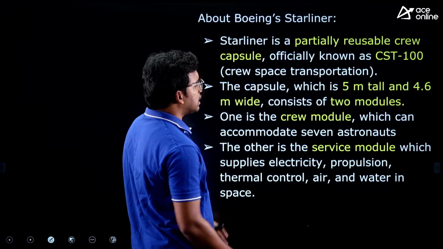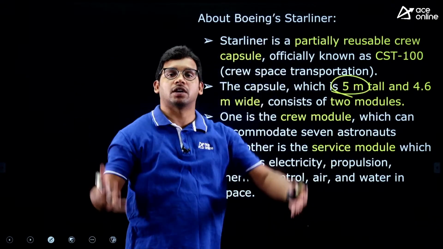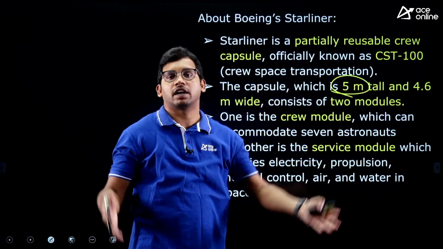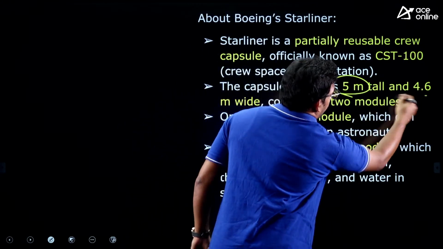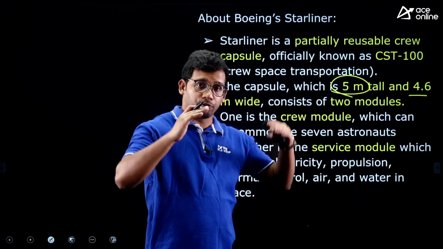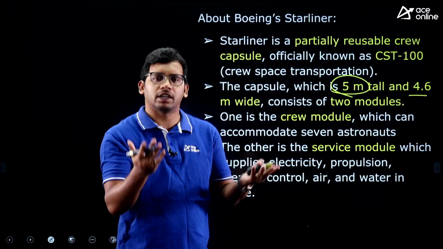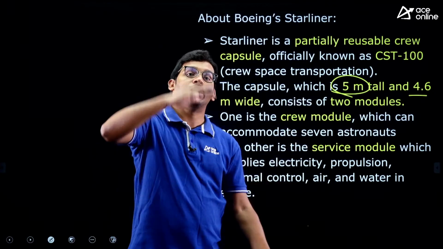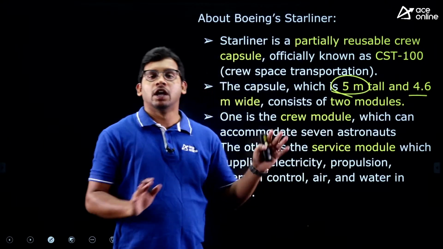There are certain specifications. The whole system of the satellite is 5 meters tall and 4.6 meters wide. This is not very important for us, but anyway, just visualize. That means a human will be approximately 1.8 to 2 meters at max. So this is 5 meters in height and the width is approximately 4.5 or 4.6 meters.